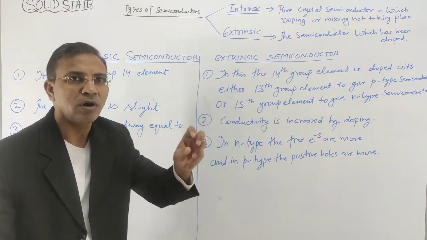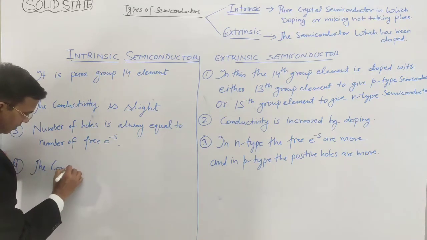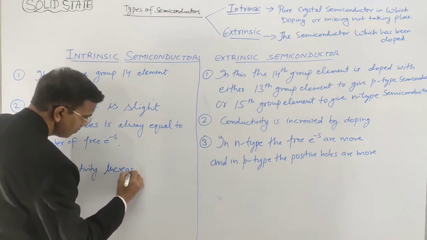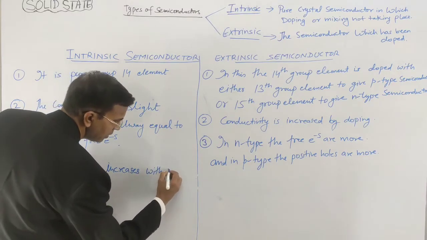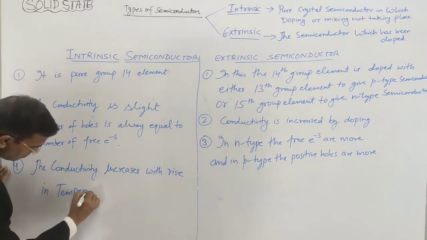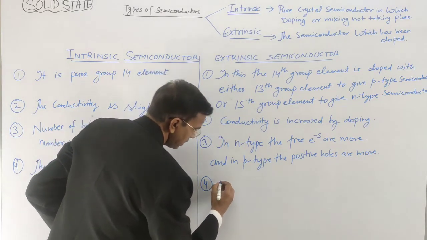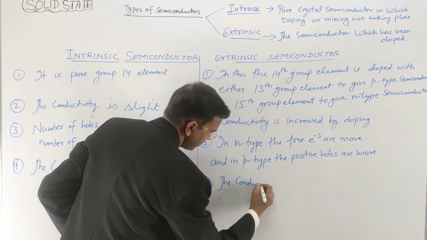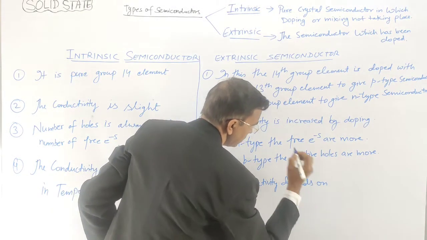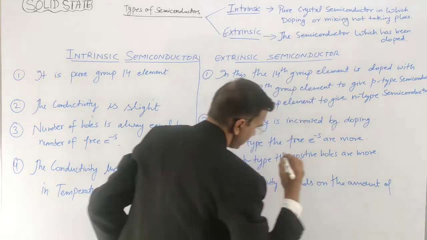Now the next point is, in intrinsic the conductivity increases with the rise in temperature, while in extrinsic the conductivity depends on the amount of doping.